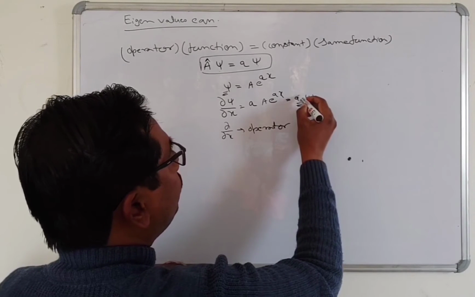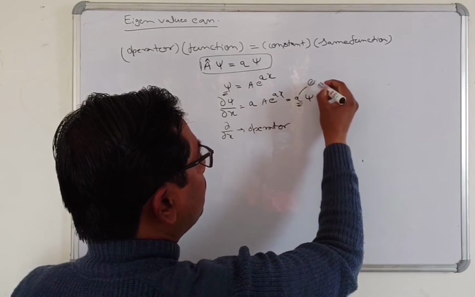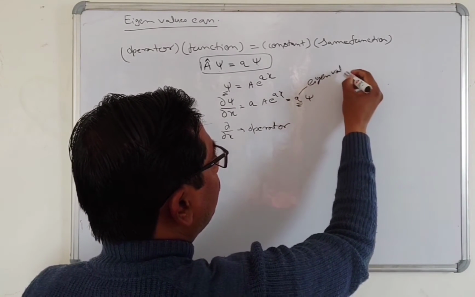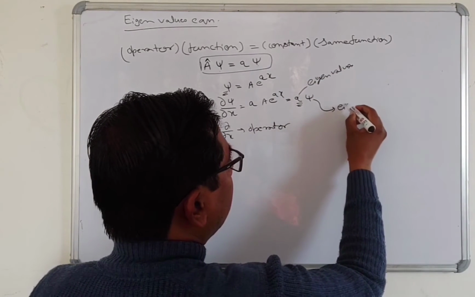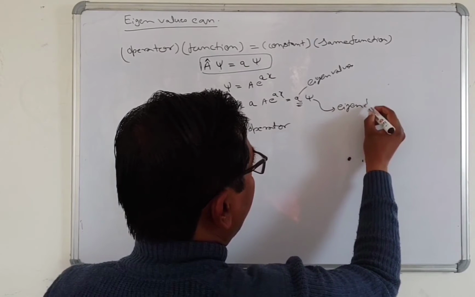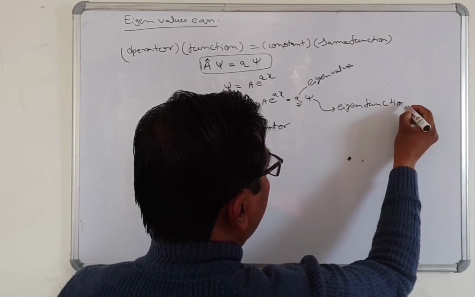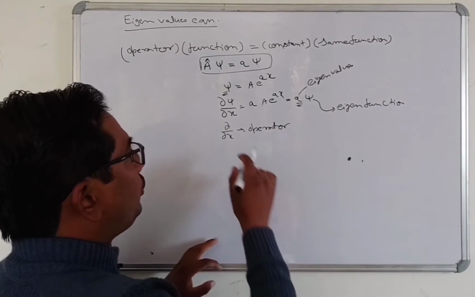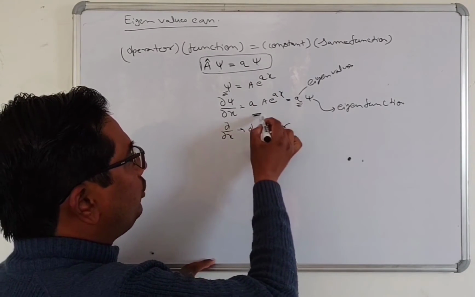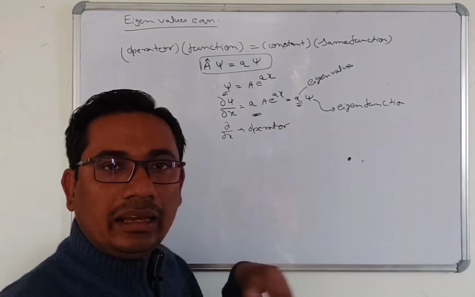This constant is known as the eigenvalue, and psi is the eigenfunction. This equation is known as an eigen equation.